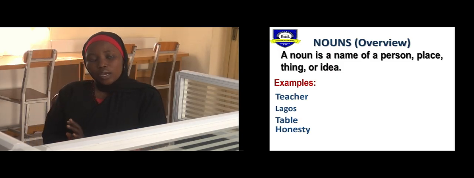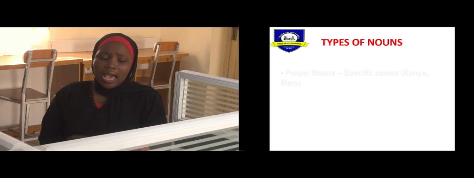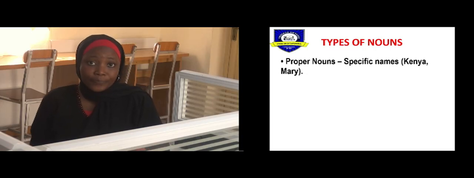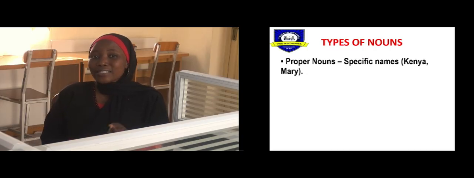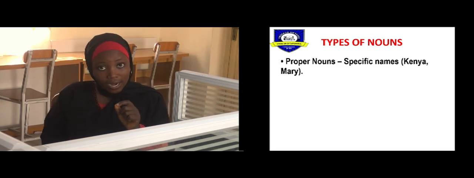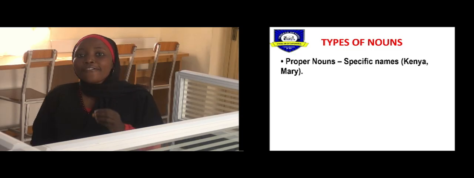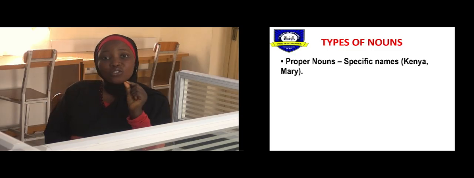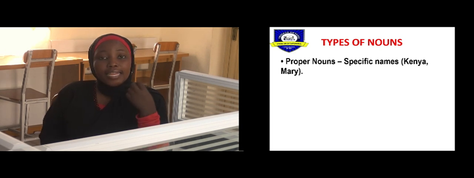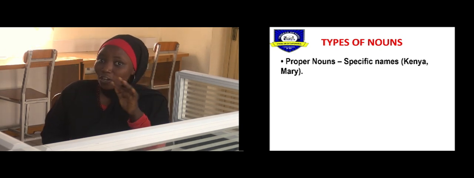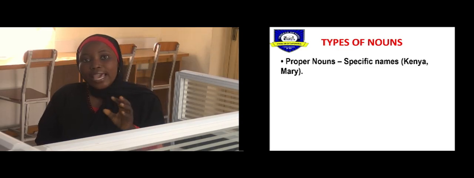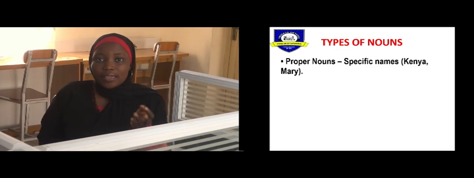Moving on to the next one, we treated types of nouns. The first we discussed was the proper nouns. And what do we say proper nouns are? Remember, we said that proper nouns are specific names of people, places, animals, or things, right? For example, a specific name of a person, we have Ben. Ben is written in capital letter. Names of places, specific, not general. So for schools, we have like Asafwa Academy.